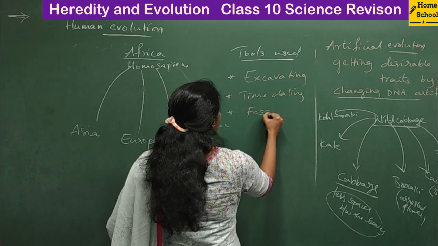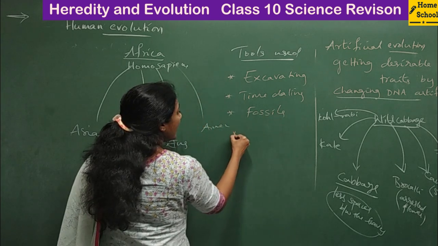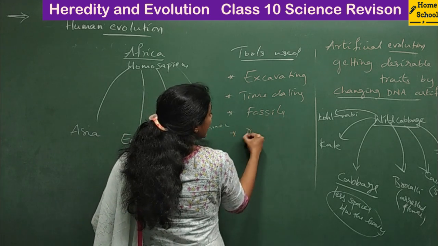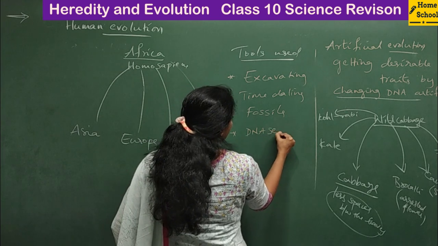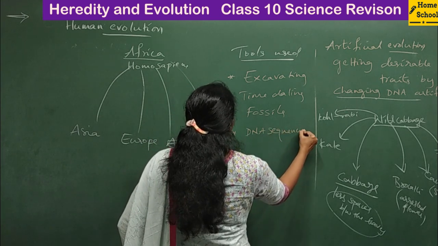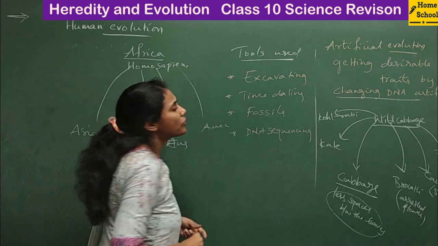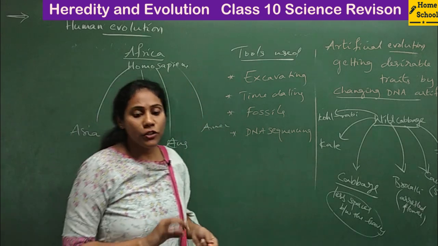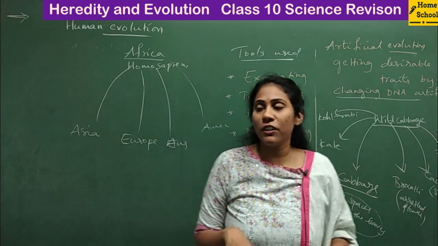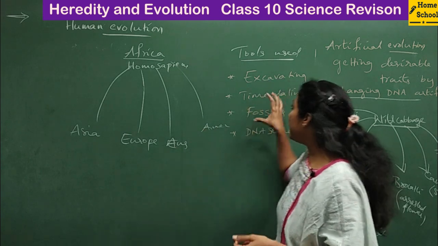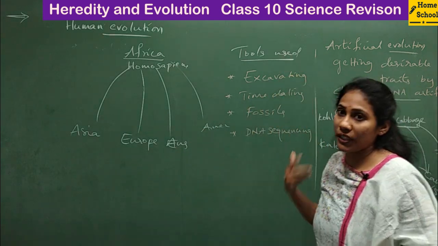Studying fossils gave an idea about human evolution, and also DNA sequencing. All these tools we can use to study human evolution. So nothing much to discuss about human evolution. If you can remember the different tools, that's more than enough.